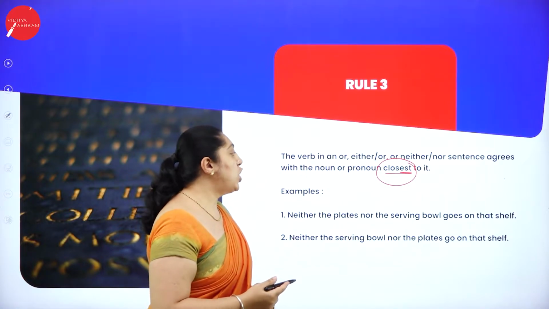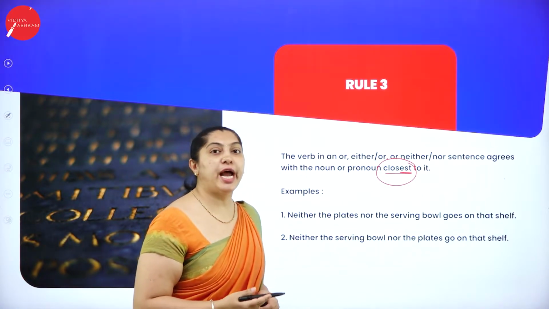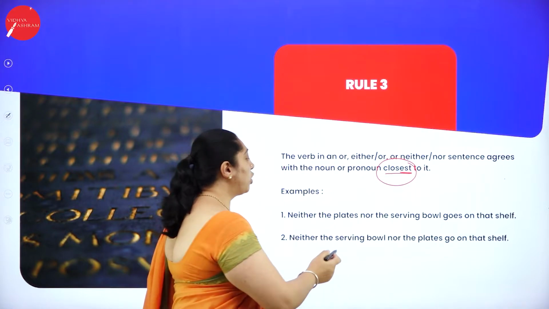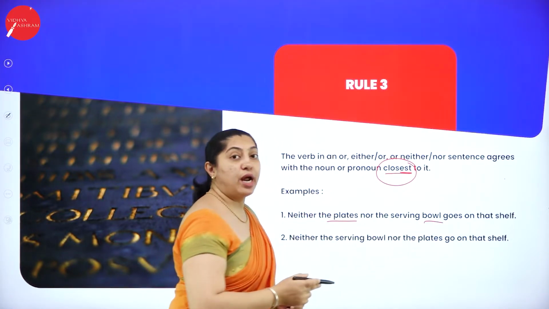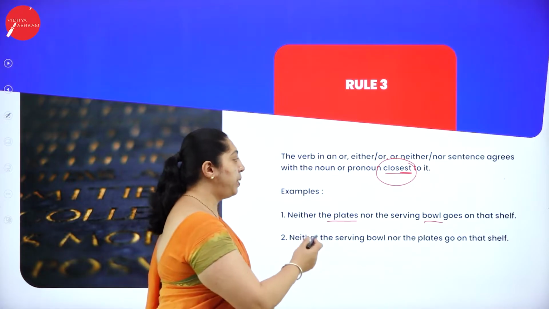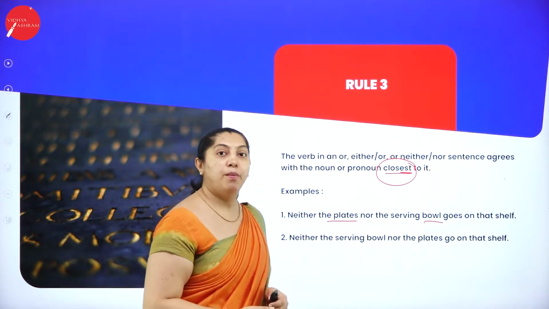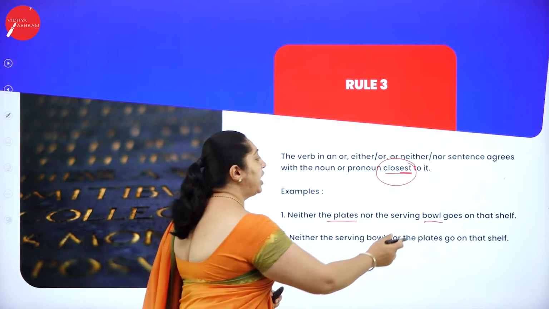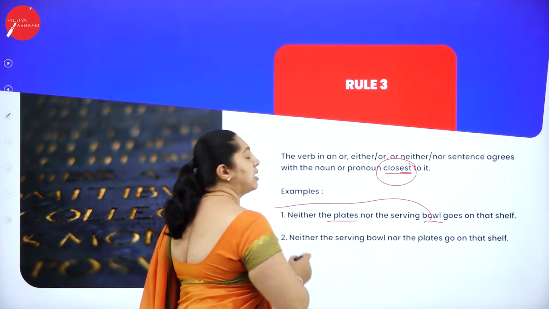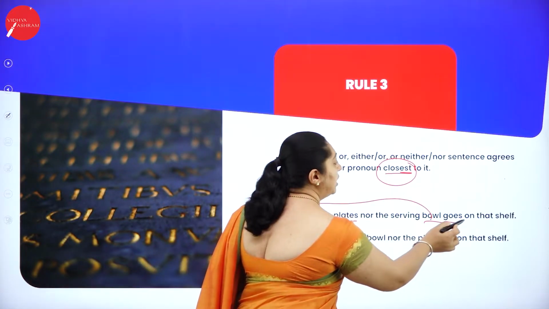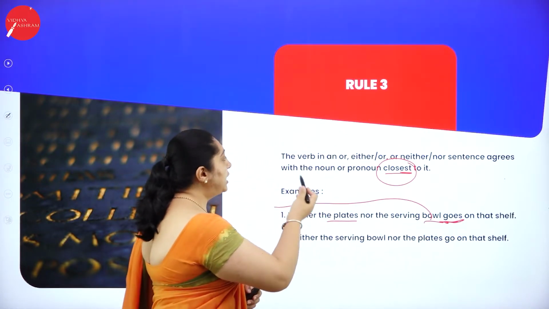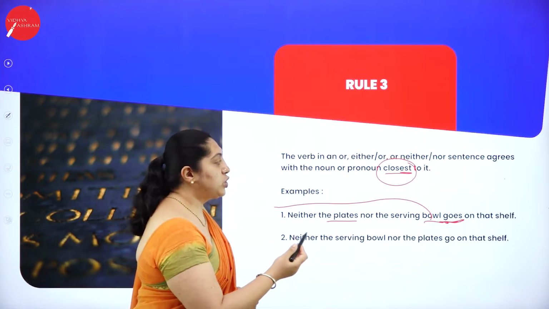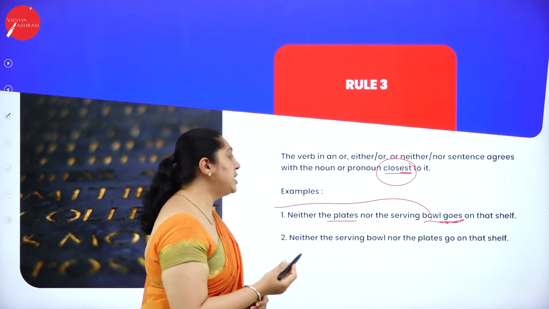Neither the plates nor the serving bowl goes on that shelf. So here we are talking about the plates as well as the bowl. There are two subjects here, one is plates and the other one is bowl. But here we are taking bowl as the main subject because it is closest to the verb. As rule 3 says, whichever is closest will be the main subject.